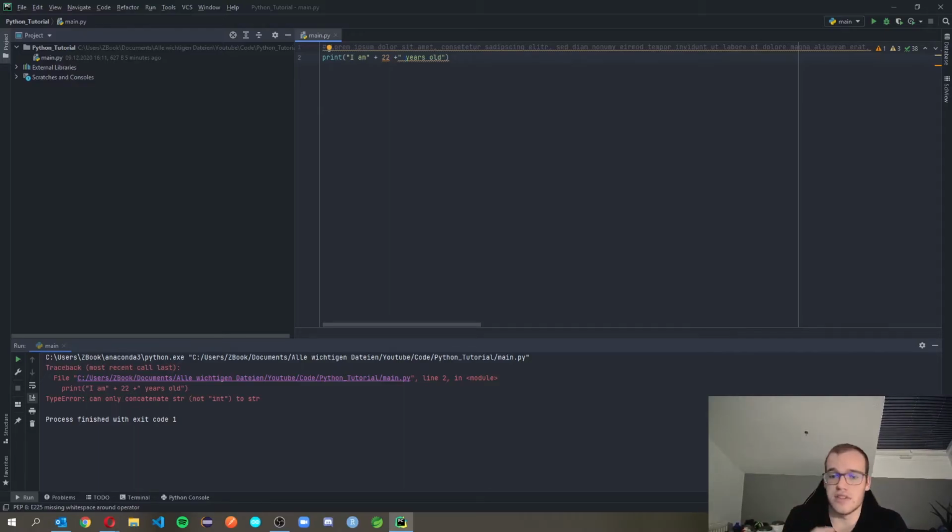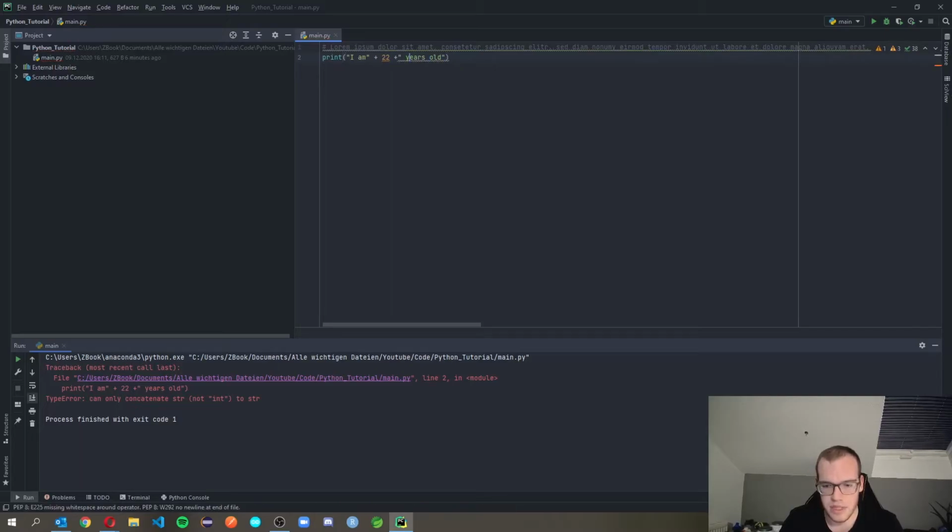It doesn't matter if it's a decimal or an integer. Numbers can be calculated, it doesn't matter which data type. But if it's a string and a number, you need either to cast the string to a number, which is mostly not possible. For example, if you cast 22 to an integer, it's possible, of course. But if you want to cast this to an integer, you will get an error, because an a can't be converted into an integer.